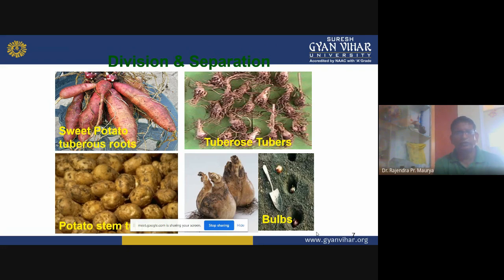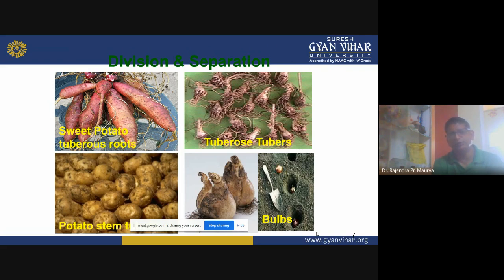These tuberous roots of small size we can use as a new planting material. However, in sweet potato we can use slips as specialized vegetative structures for multiplication of sweet potatoes.